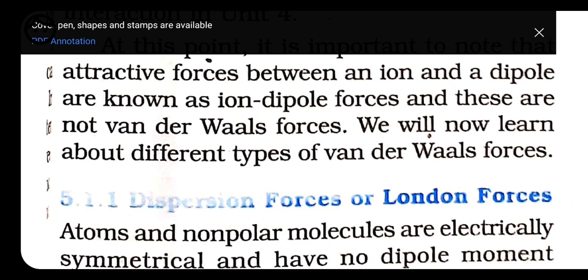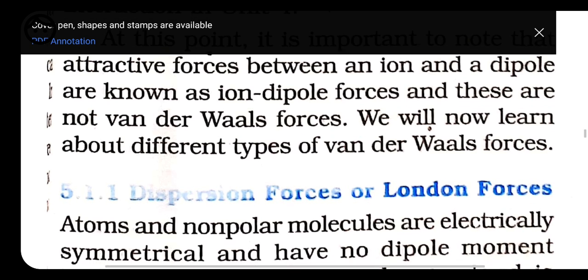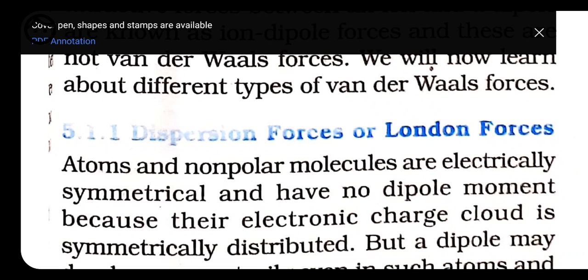Let's have an explanation of all these forces one by one. First is the dispersion force or the London force. Dispersion forces are the interparticle forces among monoatomic or non-polar molecules. It means this force is present between atoms of the same element, like hydrogen, oxygen or chlorine, and between non-polar molecules which do not have polarity. Non-polar means they are neutral in nature, they do not have any charge on them.